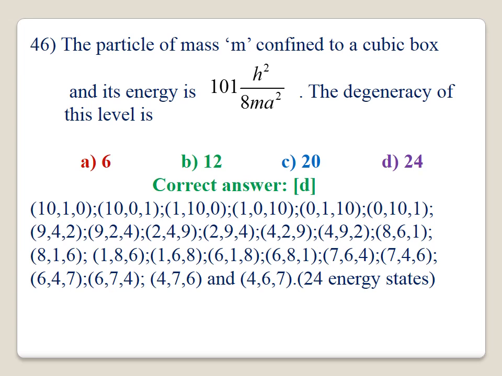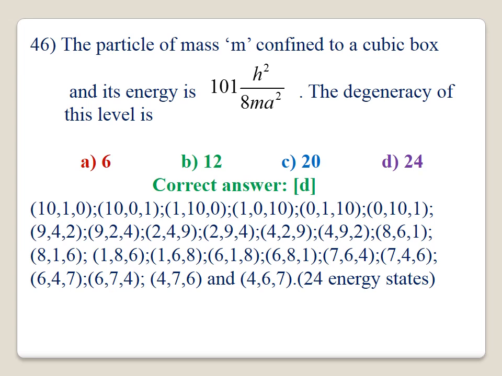46. A particle of mass m is confined to a cubic box, its energy is 101 h square by 8 ma square. The degeneracy of this level is, the degeneracy is d equal to 24. The correct answer is D.